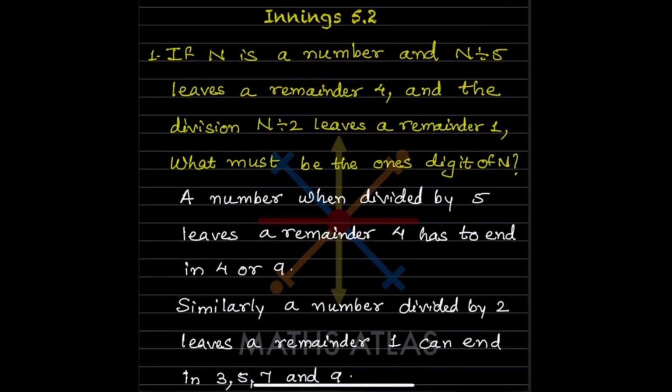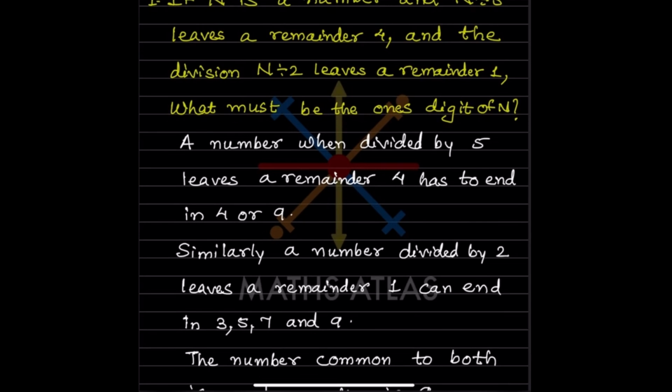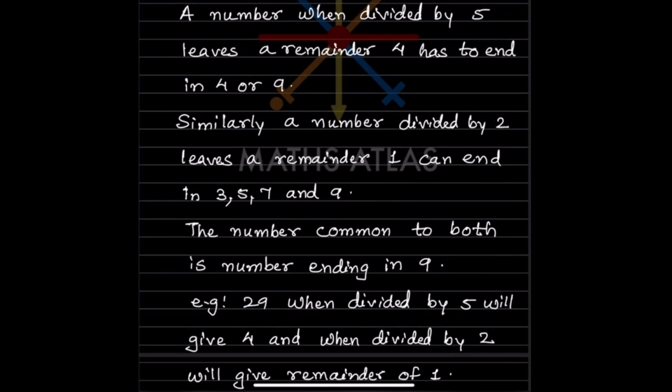So n is a number. When it is divided by 5 it leaves a remainder 4, so because the remainder is 4, it is going to end with 4 or 9. Similarly, a number that when divided by 2 leaves a remainder 1 can end in 1, 3, 5, 7 and 9. So here is 4 or 9 and here is 3, 5, 7 and 9. Now we can see the number common to both. We have 9 over here as well as here. So it is ending with 9.